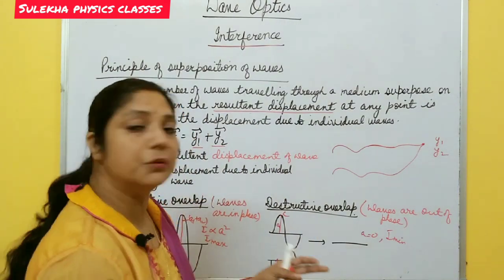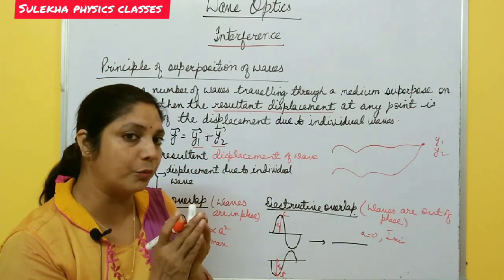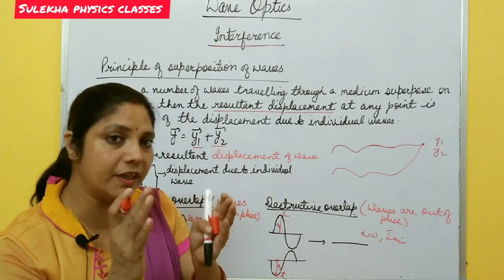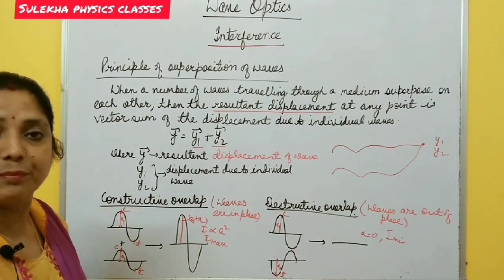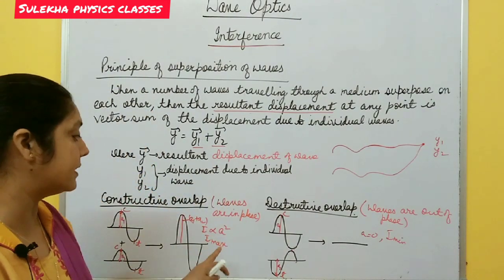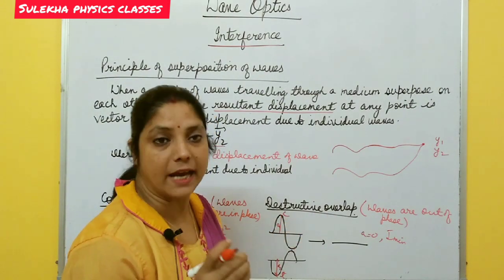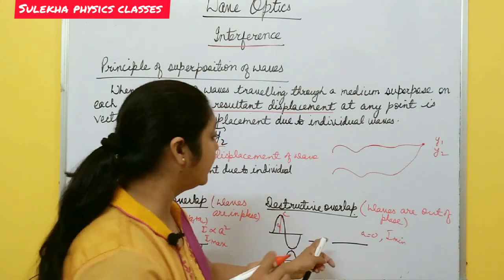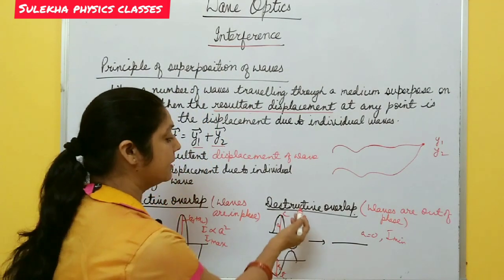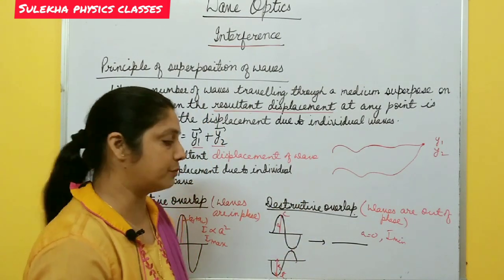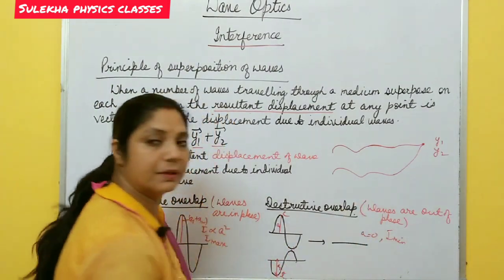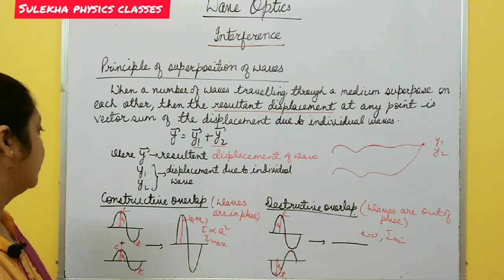So when two waves superpose at a point and both are in phase, constructive overlap takes place, and in this case intensity is maximum. But when two waves superpose at a point and they are out of phase, destructive overlapping takes place, and in this case intensity becomes minimum, right?